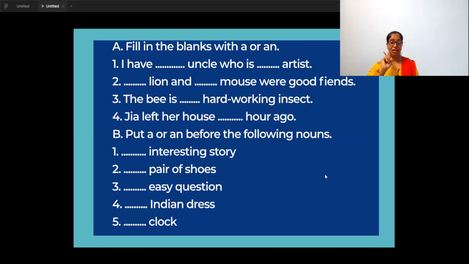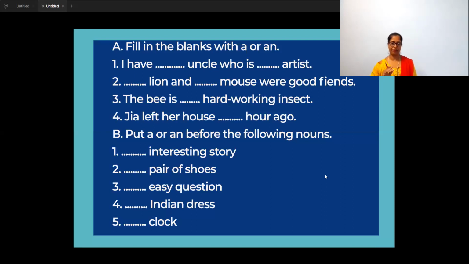Let me check. Gia left her house dash hour ago. What sound? Vowel sound. So you will write an hour ago. Got it? Then the remaining, from number 5 onwards, you will copy in the notebook and do it on your own. Now B.